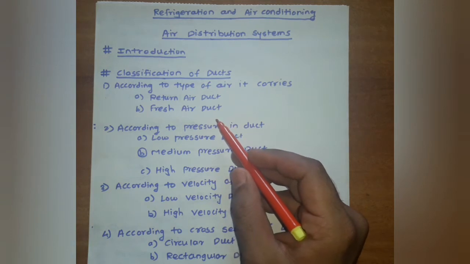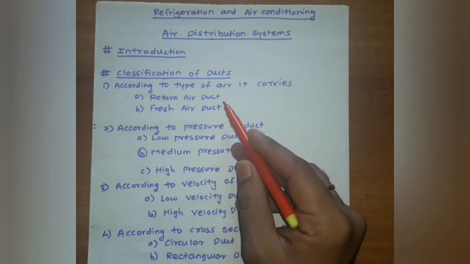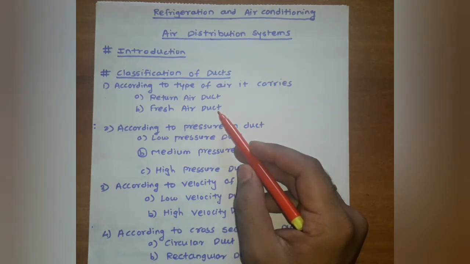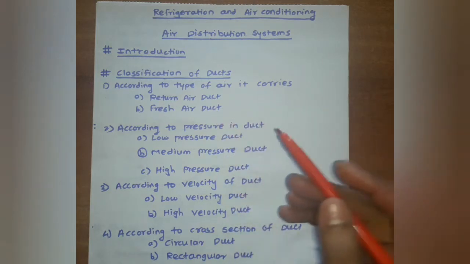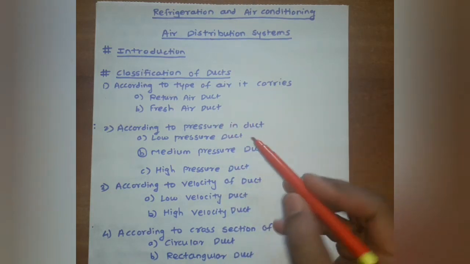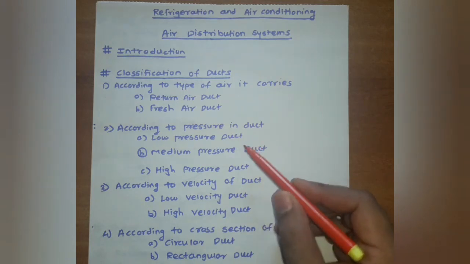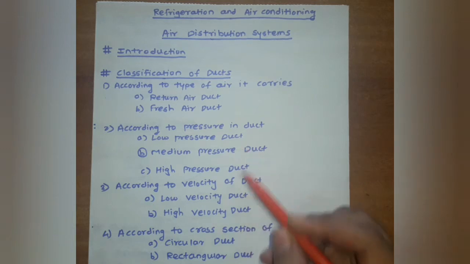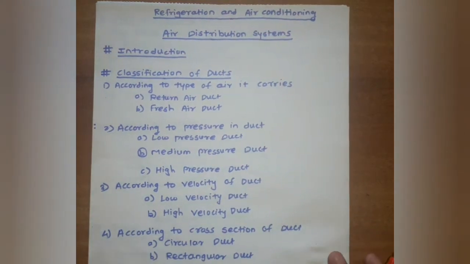The return air duct, as per the name, carries the recirculated air from the conditioned space back to the air conditioning equipment, and the fresh air duct, as per the name, carries the outside air, and is called a fresh air duct. The second classification is based on pressure in the duct. It is subclassified into three types: low pressure duct, medium pressure duct and high pressure duct.